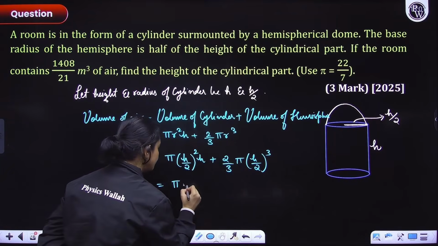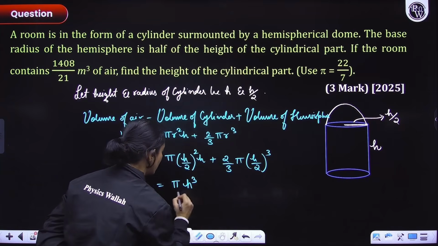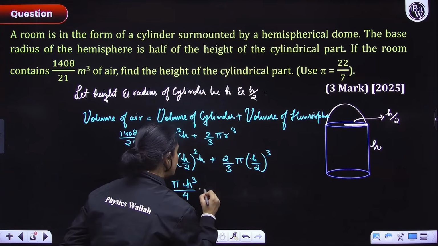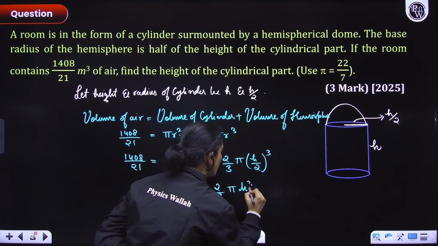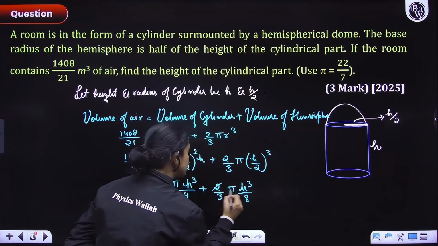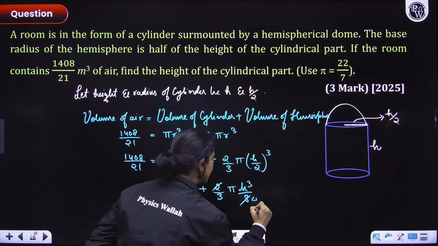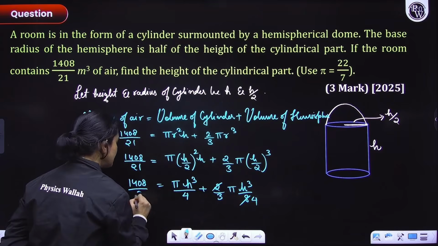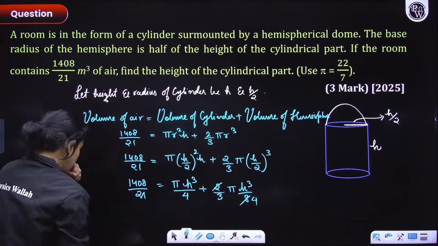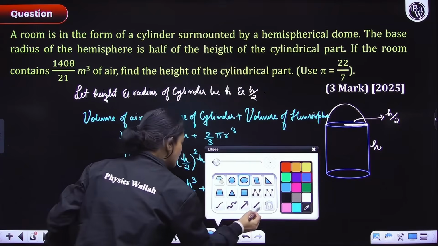We'll have pi h cube over 4, plus 2 by 3 pi h cube over 8. Okay, so I can cancel this, and when I cancel this, I'll get 4 only. So 1408 over 21 is equal to this here. Okay, chalo, let me solve this here quickly.